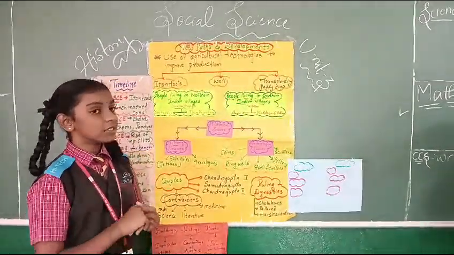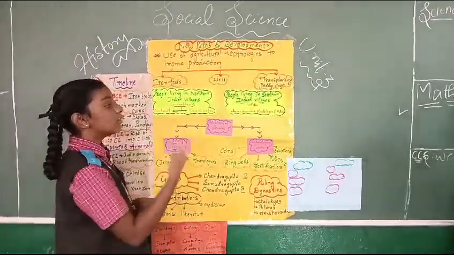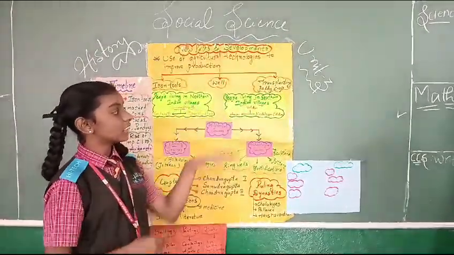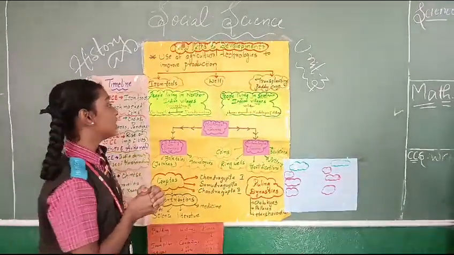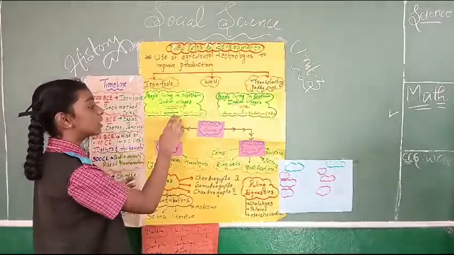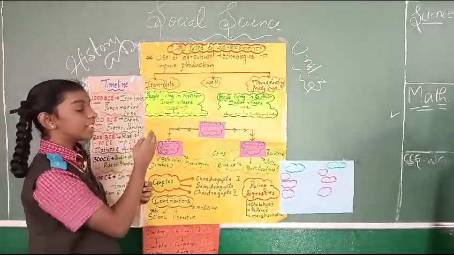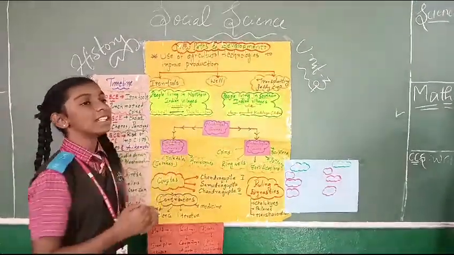Now let us see who were the people who lived in the villages. There are two types of villages, northern villages and southern villages. First let us see northern villages. In northern villages there are three types of people. Gramabhojaka is a village headman, Grihapati is an independent farmer with a small landholding and Dasakarmakara is a landless